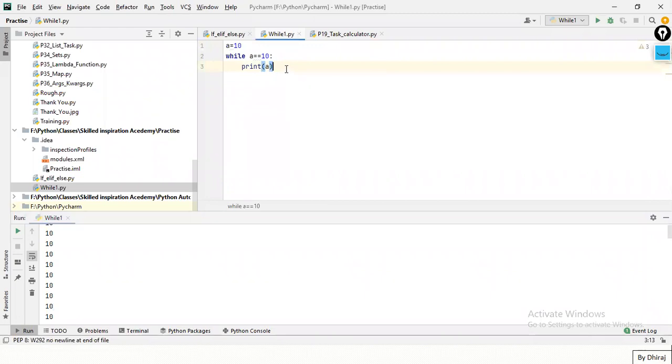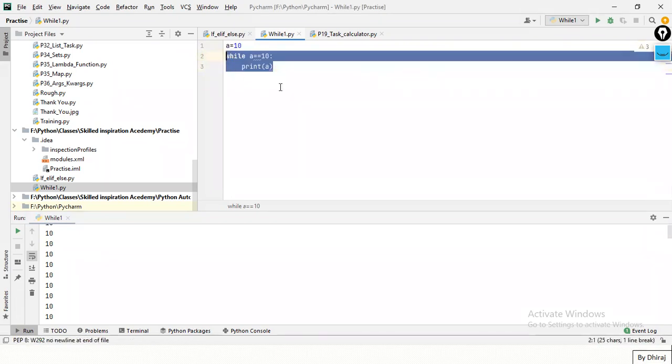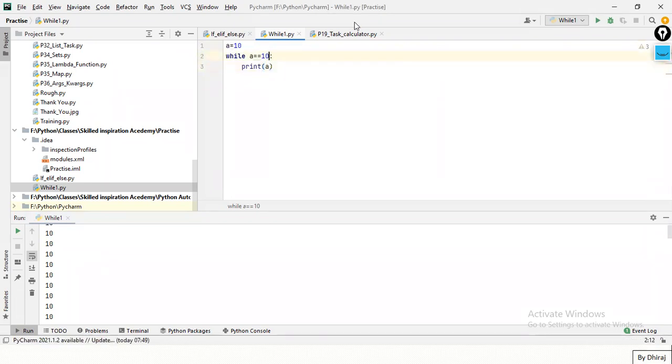Now what if at a particular stage I want this loop to stop? Suppose I want this loop to stop at 10.